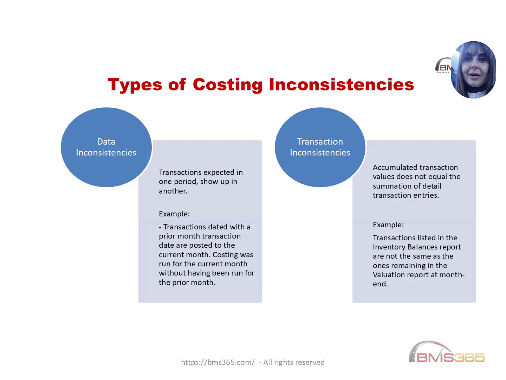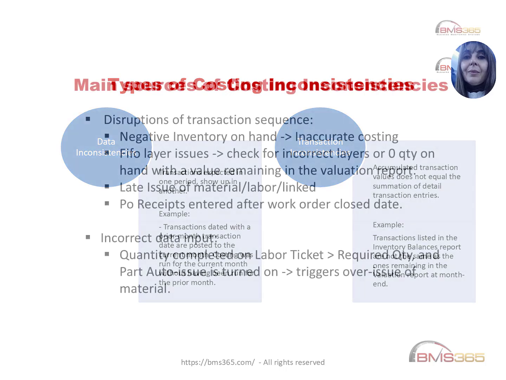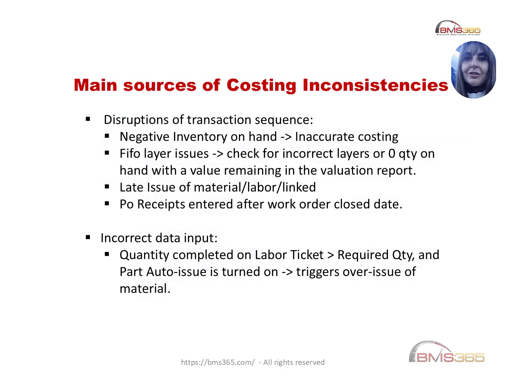Now, let's talk about the most common sources of costing inconsistencies. One major cause is disruptions in transaction sequence, negative inventory, incorrect costing layers, zero quantity with a remaining value, or late issues and receipts added after the work order was closed. These timing mismatches lead to inaccurate costing.